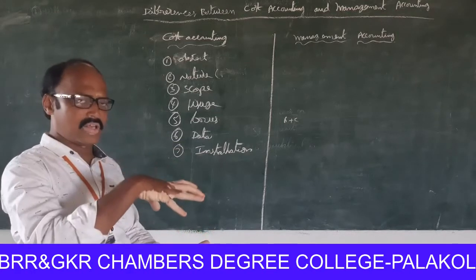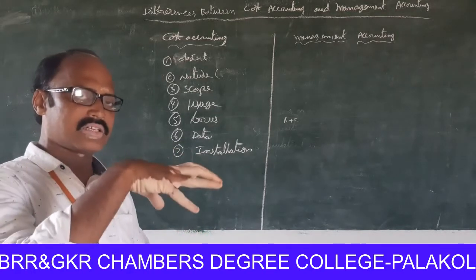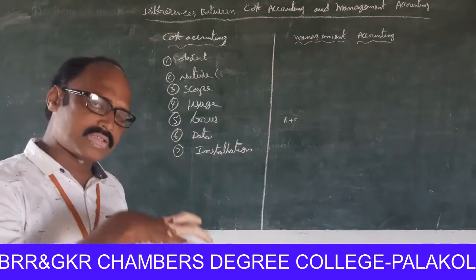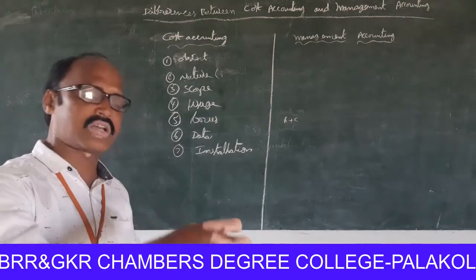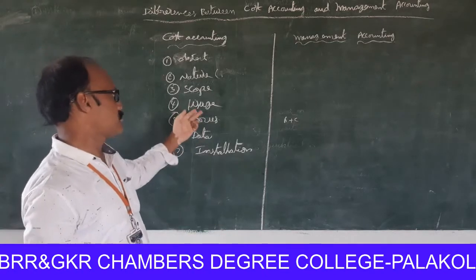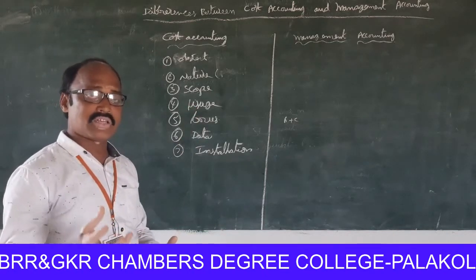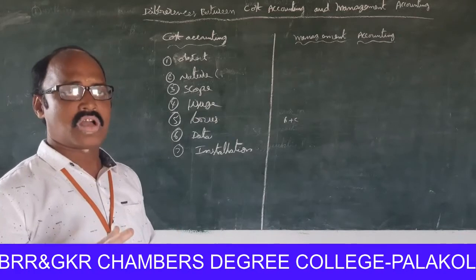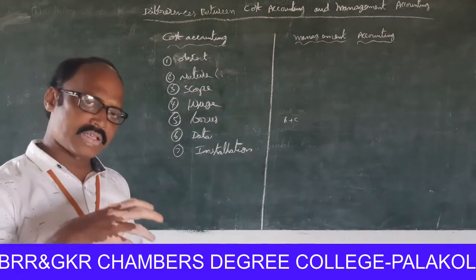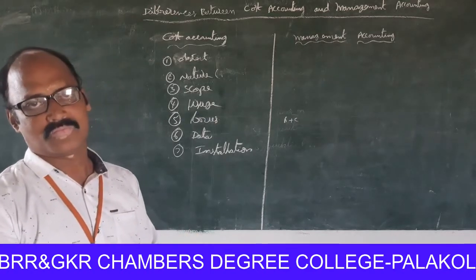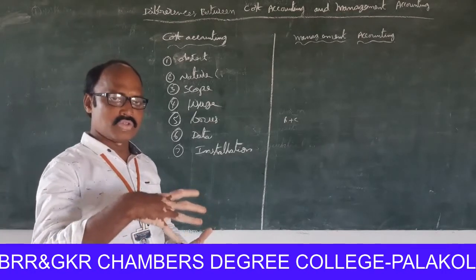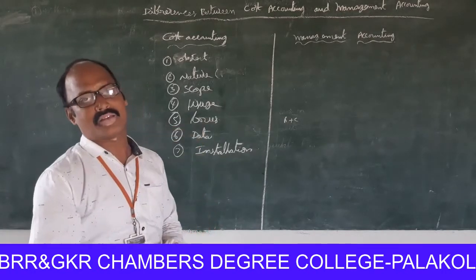But management accountancy concentrates on revenues and costs, both transactions. Next one, usage. Cost accounting reports are very useful to managers and outsiders also. But the managerial reports are used only by managers for making decisions.